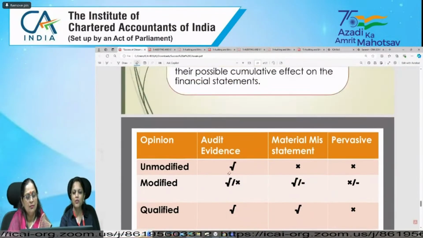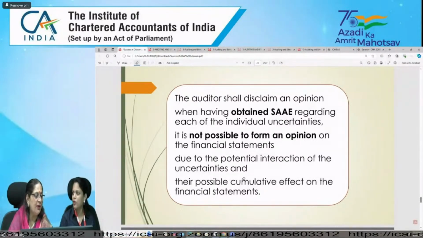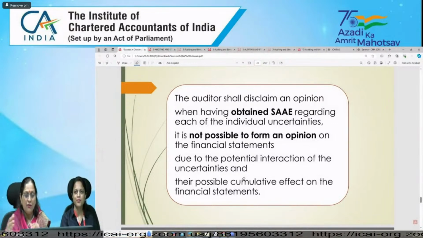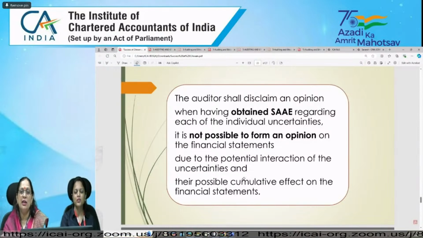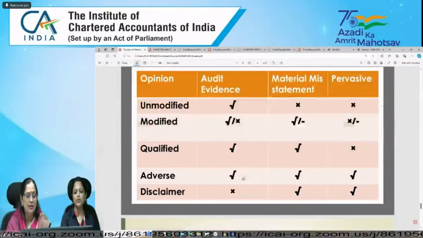There can be a situation where the auditor has obtained sufficient and appropriate audit evidence and it is not possible for him to form an opinion on the financial statements due to potential interaction of uncertainty. That is the reason I gave you the example of fire, or some income tax raid where they have taken your documents and now you are not having records. So in that case, you are not having any option for expressing the opinion. Then you need to go for disclaimer of opinion also, right?